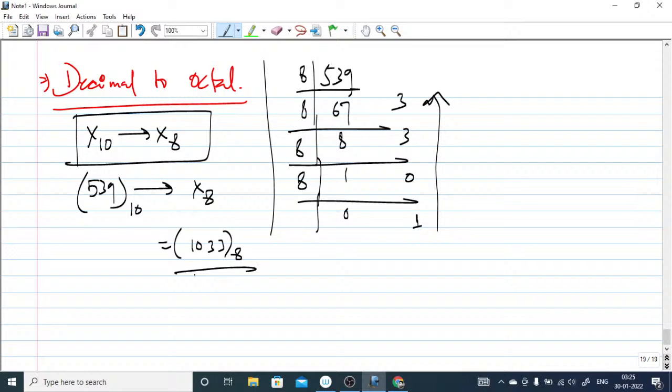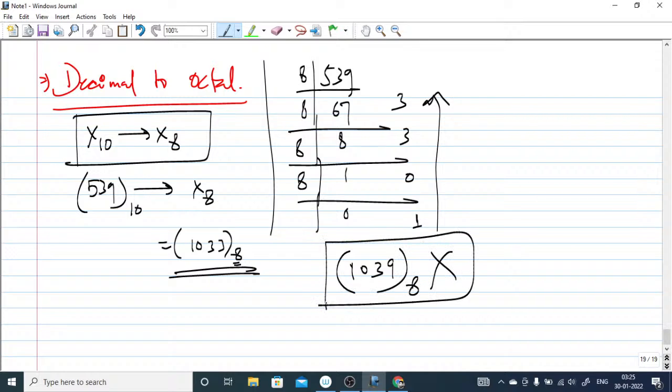So it will be 1033. Whatever digits are involved inside this bracket, if the base is 8, these digits should be less than the base of the number system. Remember always. So 1039 we can't write like this. This is wrong, guys, because this digit is greater than the base. Keep in mind that whatever digits are involved in forming this number, each digit should be less than the base.